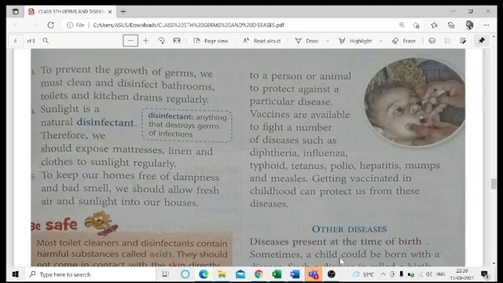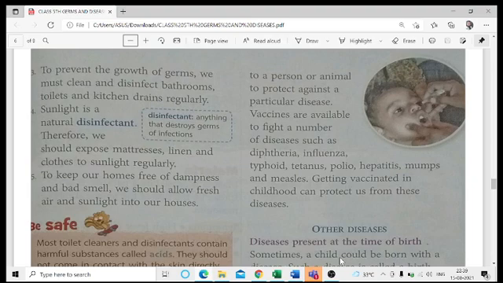Next, when we are talking about our vitamin D source, that is the only energy source on the earth's surface, your sun, which is considered to be the prime source of energy. It also acts like a disinfectant. Like after washing our clothes, we used to put them in the sun. So we have two purposes. One is getting them dried up, that is removal of the moisture or the water. But another purpose is getting disinfected as well. Our clothes get disinfected when we put them into the sun.